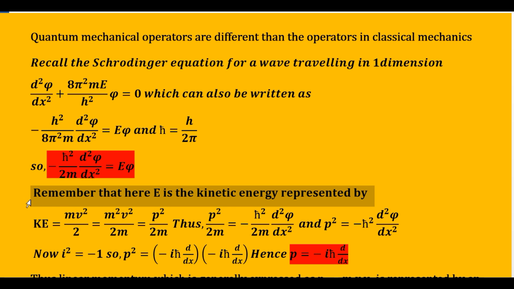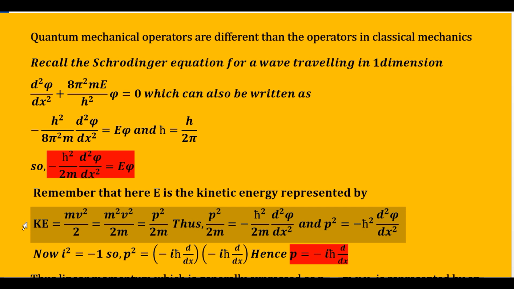Now again we remember that when I write E over here, I am talking about the kinetic energy. Why is it only kinetic energy? The answer you must have studied earlier: when a wave is travelling only in one dimension, then the potential energy remains constant. Potential energy is the energy because of position. It remains constant, and for mathematical simplicity it is treated as 0, and therefore we assume that the particle has only kinetic energy.